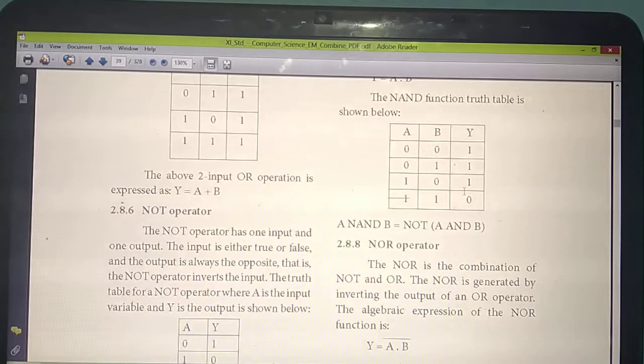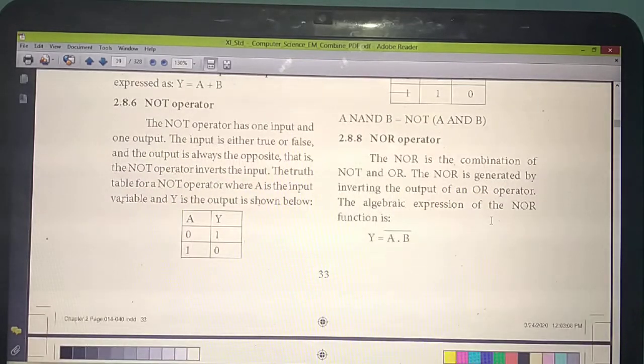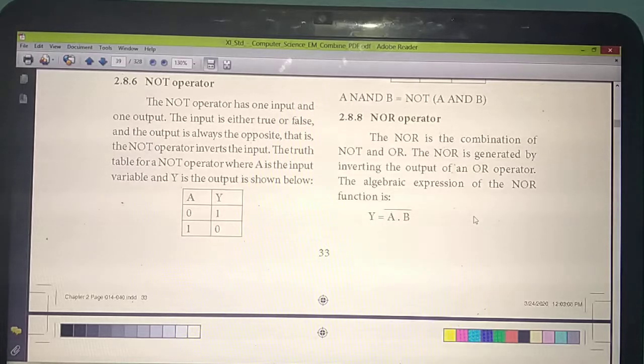Understand? So listen, what's the symbol they are using? A dot B. So for NAND, you should put a bar. How should you read A NAND B? A NAND B means not of A and B. Understand? Yes.